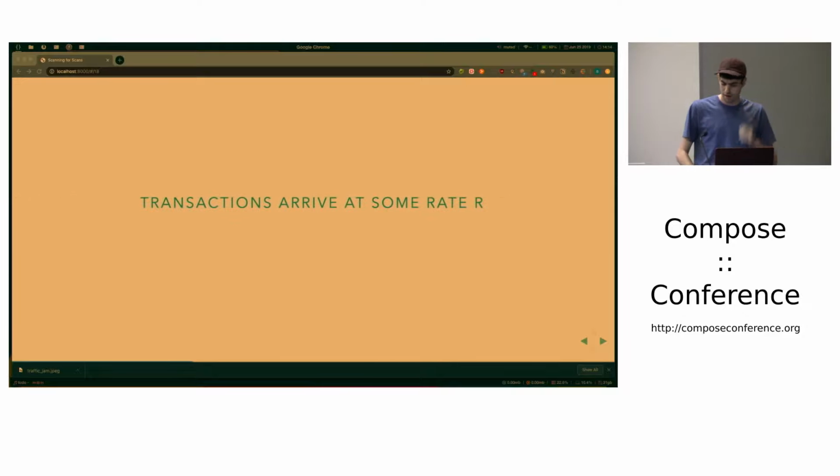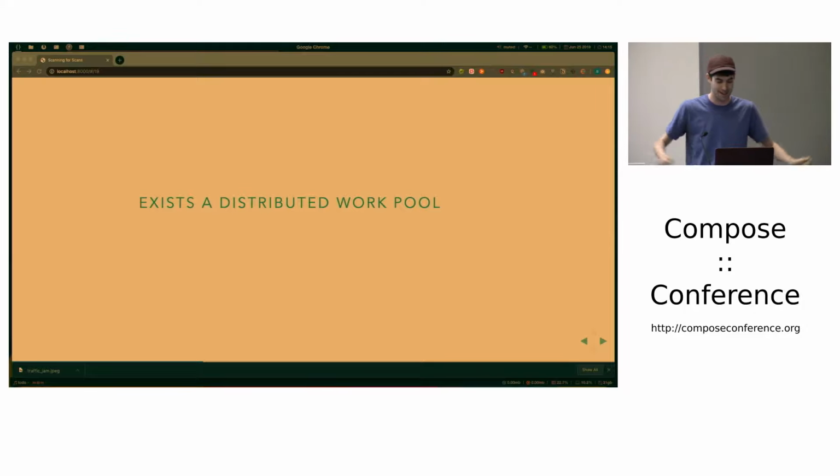Then let's say we know that transactions arrive at a constant rate, or an expected rate of R, and for the purposes of this talk, we'll say it's constant, although this approach works if it's not. And then we can say that there exists a distributed work pool in our system that scales with R. There's cool cryptography that makes that work, but it's not important. The important thing is we have as much parallelism as we want.